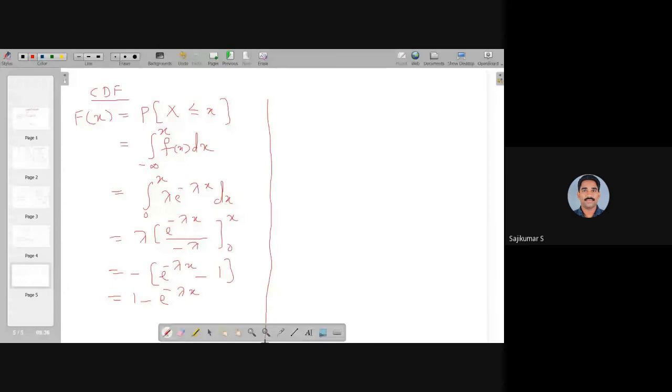So this is another important result. If X follows an exponential distribution with the parameter lambda, its CDF, the cumulative distribution function, capital F(x), is given by 1 minus e raised to minus lambda x. So using the definition of that CDF, we can compute the complement probability, that means the probability of X greater than x. What is the probability of X greater than x? The probability of X greater than x is equal to 1 minus the probability that X is less than or equal to x.